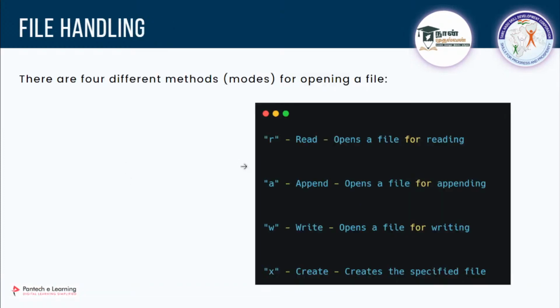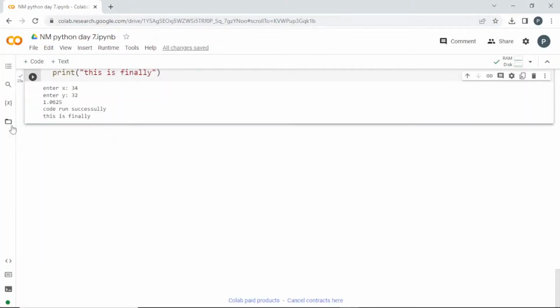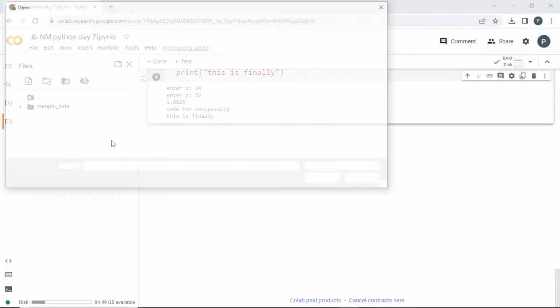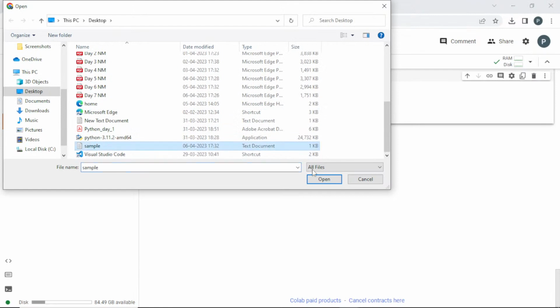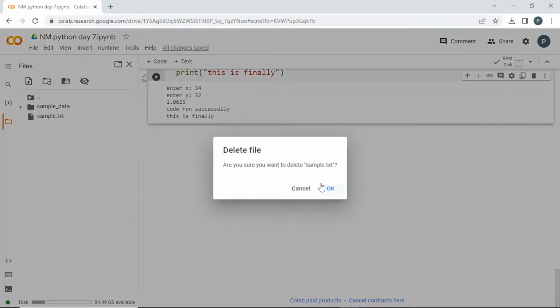We'll try to do this. Let me create a new file in my Colab. Before that, let me tell you how to access a file. Let me upload a text file. I have a sample file here. It's loading, I'll refresh it. Okay, we got it here. So this is how to load a file. I'll tell you once again.